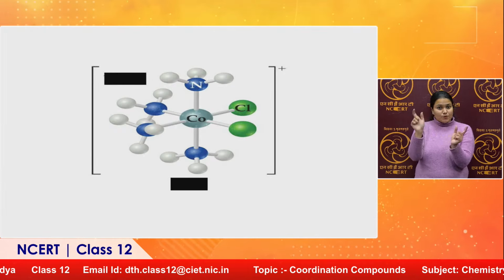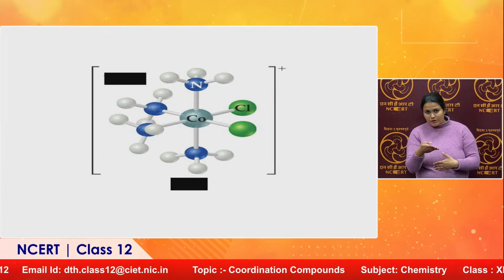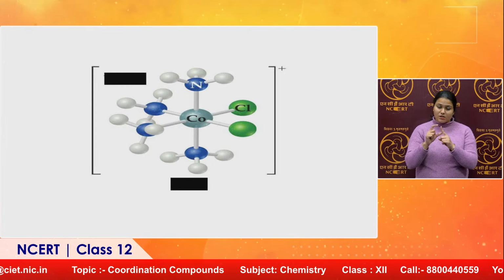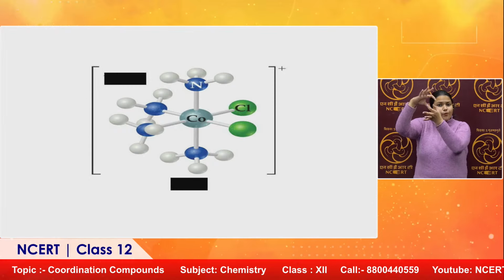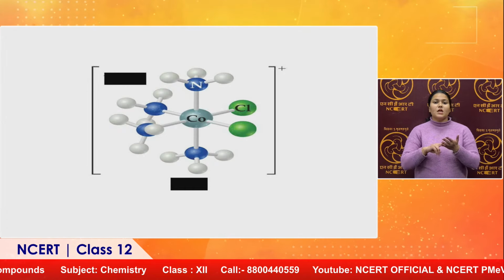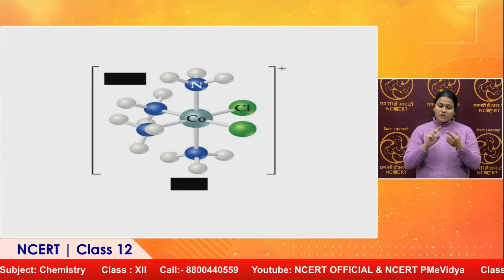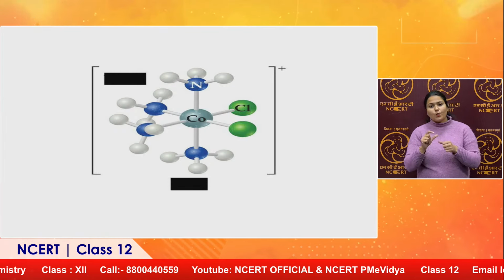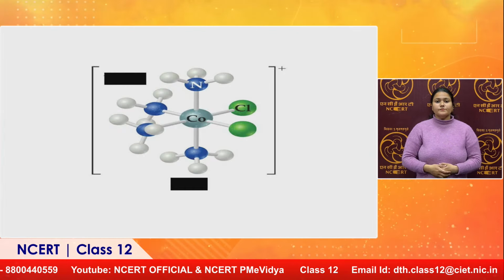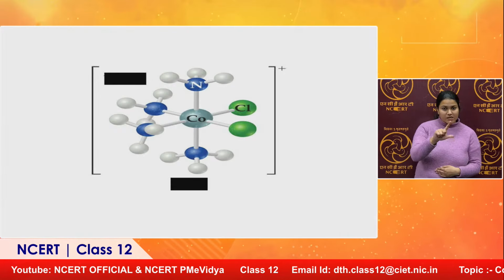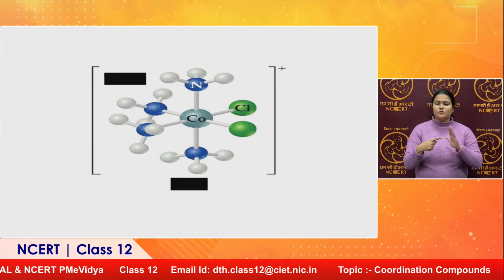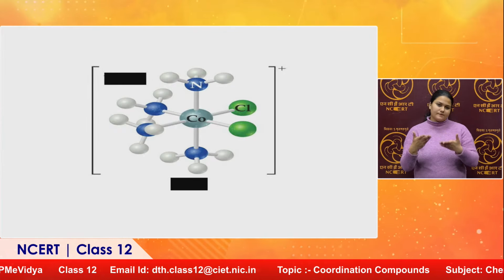In this case, cobalt is the central metal, and the surrounding spheres, called ligands, provide coordinate bonding to the central metal. Here we can say that one kind of donor atom is nitrogen, and we well know that nitrogen has one lone pair, so this lone pair will be provided by the nitrogen to the central metal cobalt. Similarly, Cl is also providing, forming a complex structure. So, this will be the representation of a coordination compound or coordination complex, we can say.